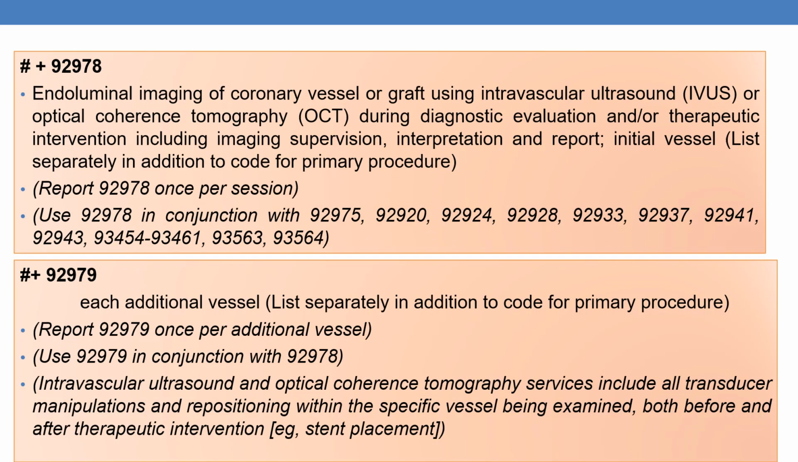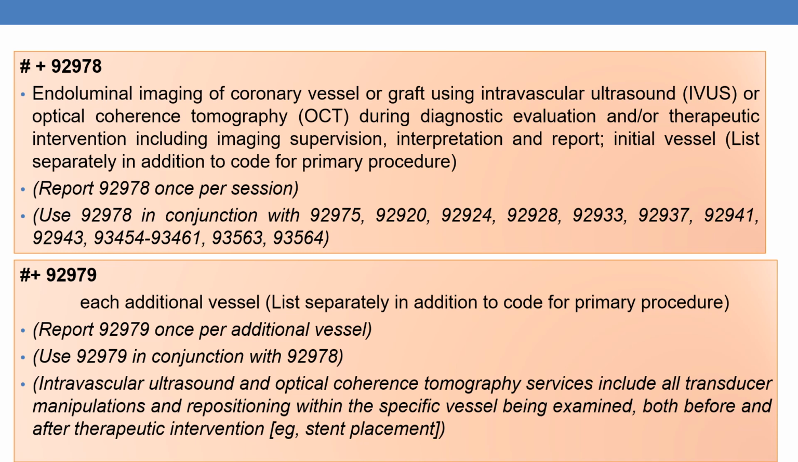Next is the add-on code 92978. This is endoluminal imaging of coronary vessel or graft using intravascular ultrasound IVUS or optical coherence tomography OCT during the diagnostic evaluation and or therapeutic intervention, including the imaging supervision, interpretation and report, initial vessel. This is an add-on code and must be reported in addition to the primary procedure, and it must be reported only once per session. That is important.